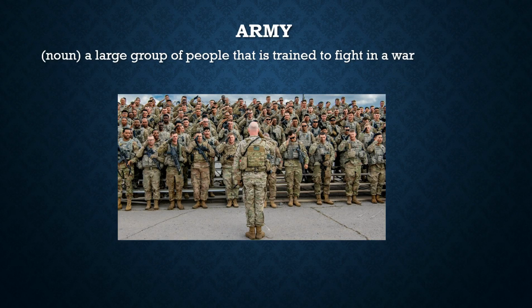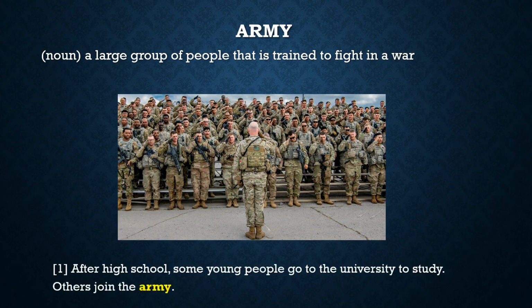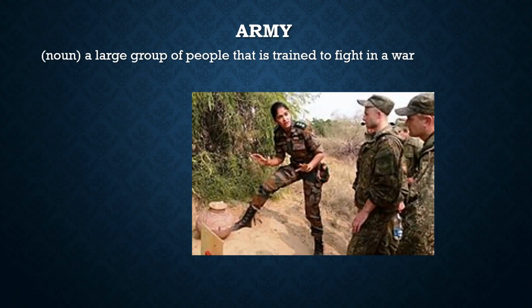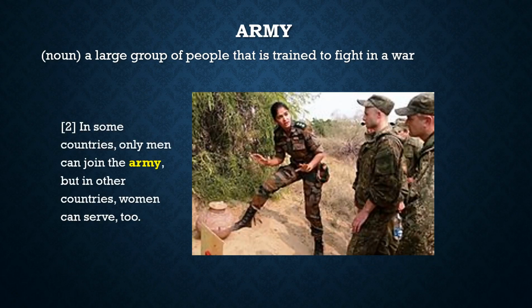The next word is army. Army is a large group of people that is trained to fight in a war. This is a pretty obvious picture of what an army is. Here's an example. After high school, some people go to the university to study. Others join the army. And in some countries, only men can join the army, but in other countries, women can serve too.